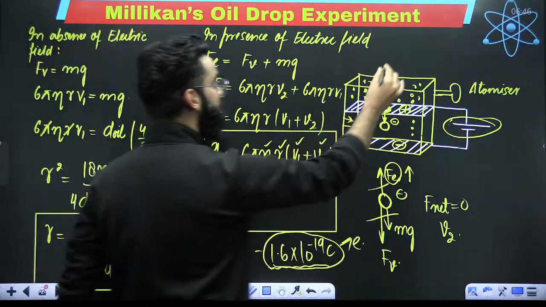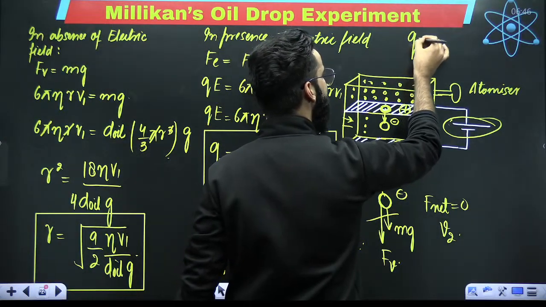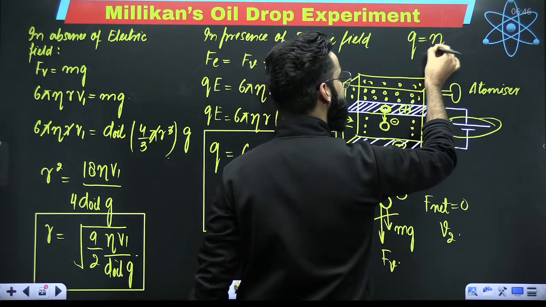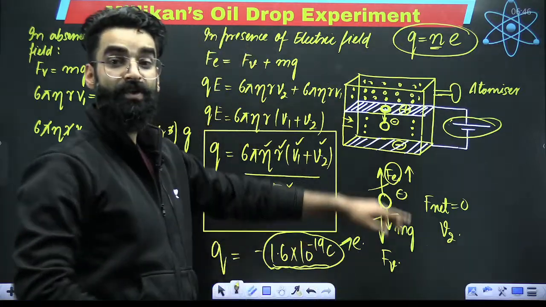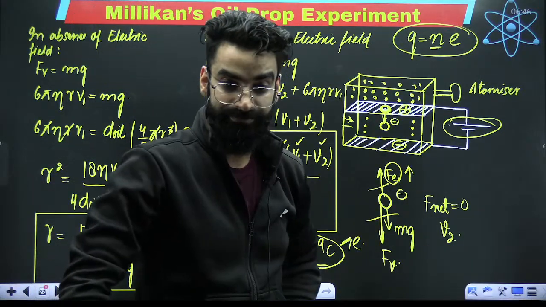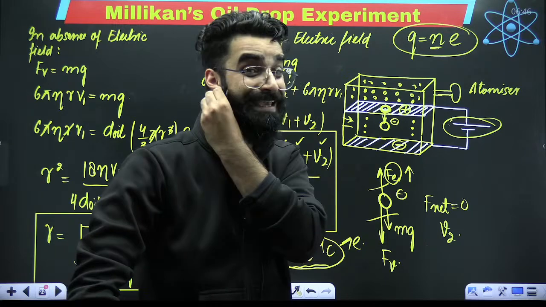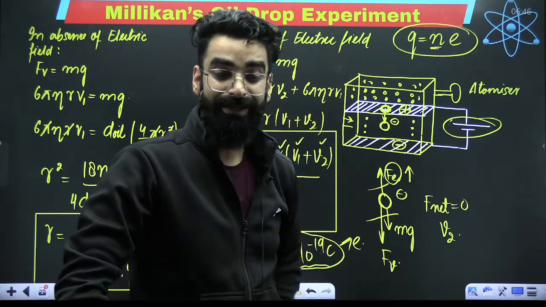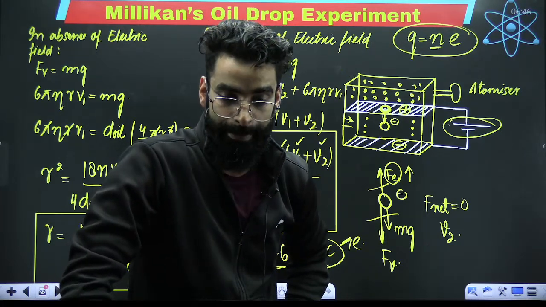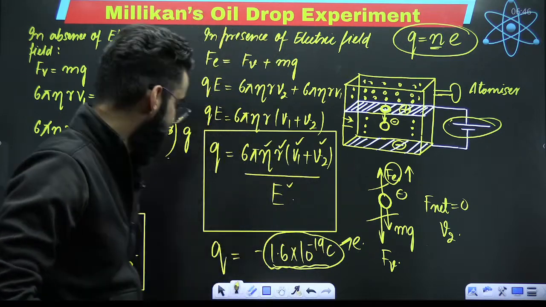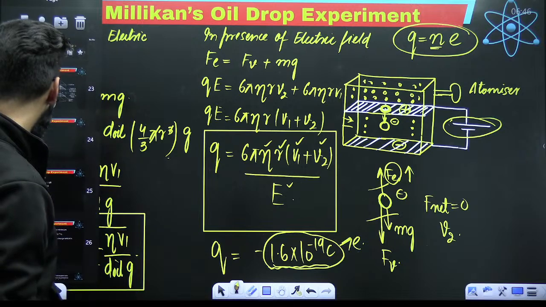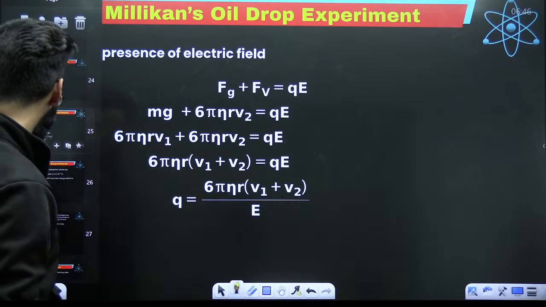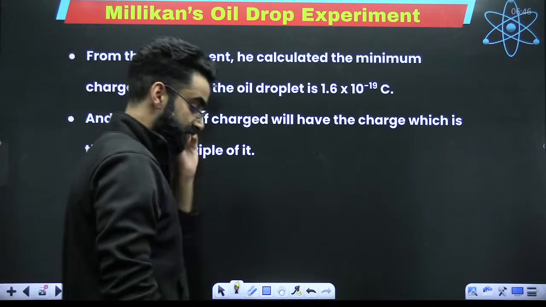And it was finally believed that the charge present on any object is always the integral multiple of e. Perfect. Quantization of charge, you would have heard. Charge remains quantized. It will be the integral multiple. I hope this particular thing is clear. So you got to know how charge on oil droplet was calculated. You got to know the radius, etc., etc. So take care of these two statements.